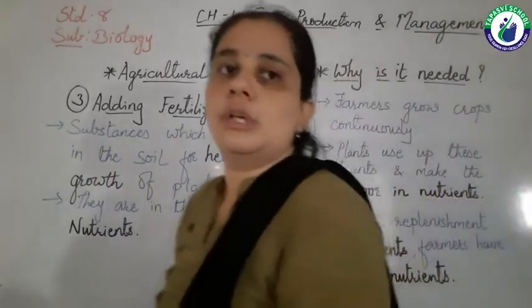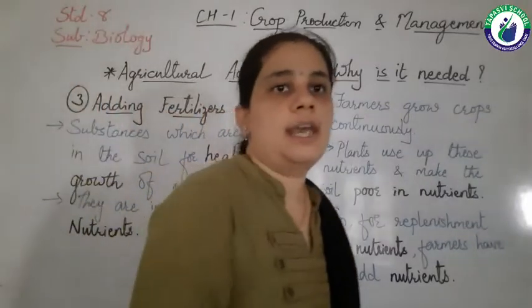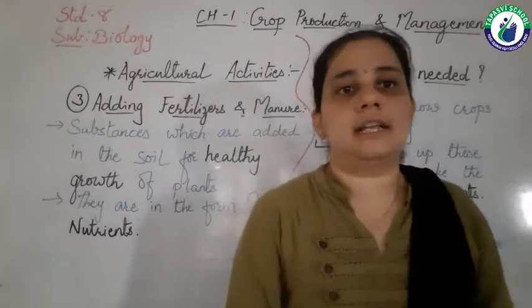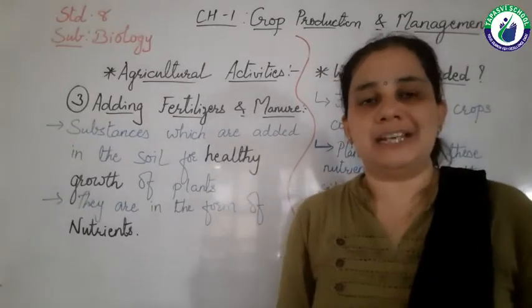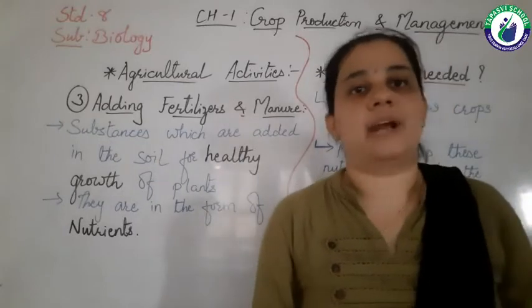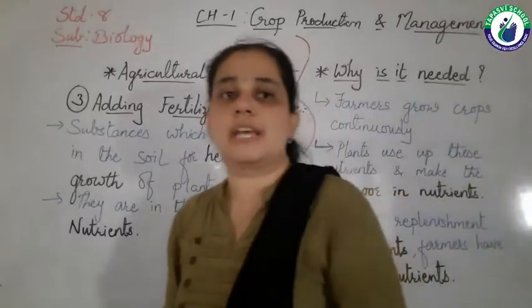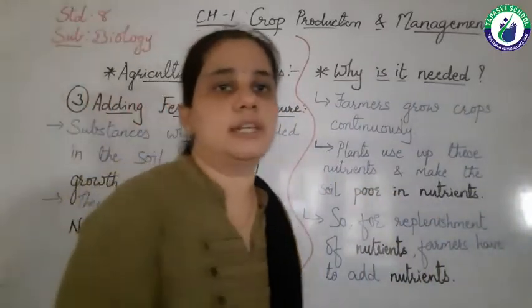As we know, the soil has a lot of nutrients, as the soil contains biological waste like dried leaves, twigs, branches, etc., plus animal and plant waste, all of which have nutrients.